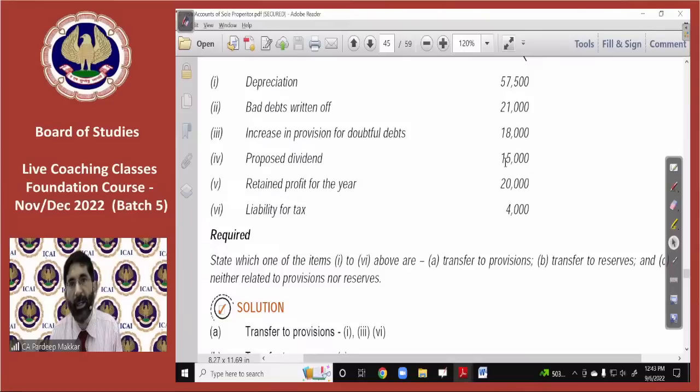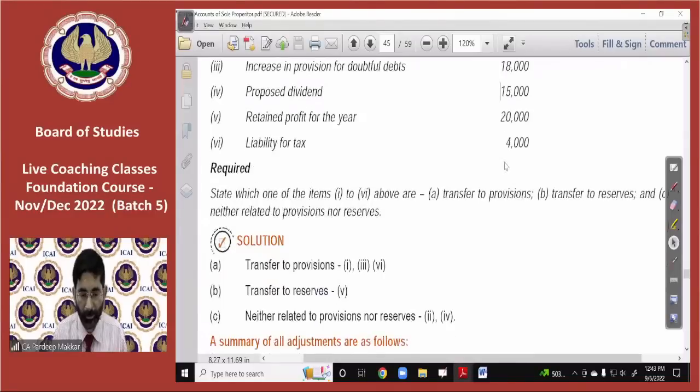When it is declared, it will be a liability. So he has mentioned, this is neither a provision nor a reserve. Retained profit for the year, this is a profit kept aside, this is a reserve. Liability for tax, this is purely a liability, neither a provision nor a reserve. Am I clear?